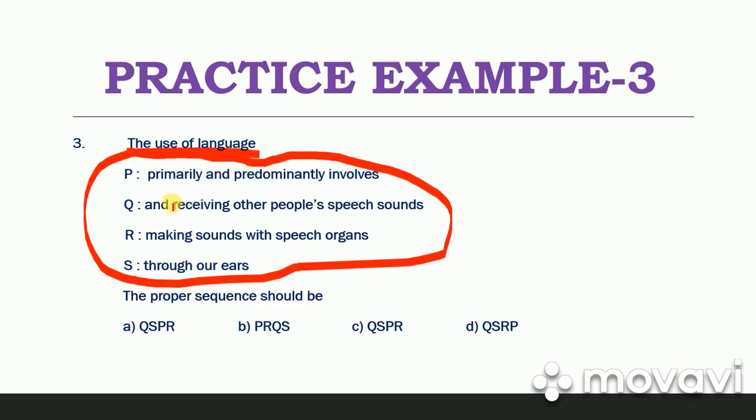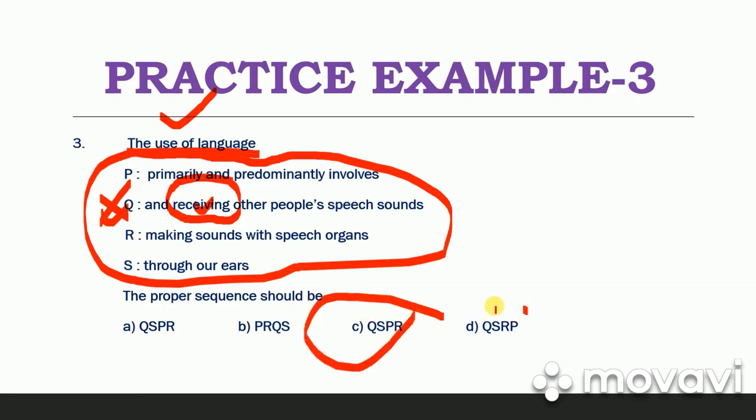The use of language and receiving. Receiving is a different kind of verb. It is a gerund. The use of language is not a gerund, it is a noun phrase. So before "and" a noun phrase is used, after "and" a gerund cannot be used. So the sequence cannot start with Q. So eliminate both of these options. Now the challenge has become easier.